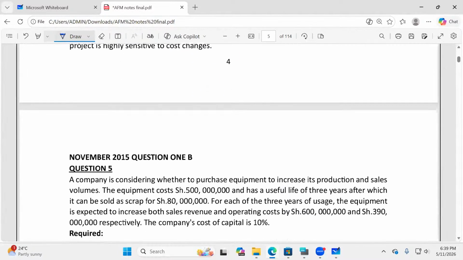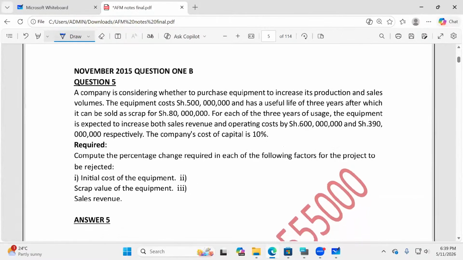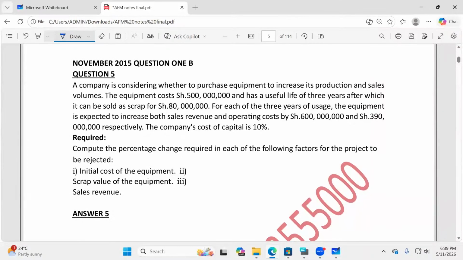So we have, ladies and gentlemen, an example here from your past papers, November 2015. Question number 1B. You are expected to download the past papers. They are always nowadays online. So November 2015, question number 1B, that is the first question we are doing here live with you. After this, we shall be able to go out there for Maghrib Muslim prayers. They are very, very important. All right, so November 2015, question number 1B, are we there? You don't have to copy the question because already you have it, right?